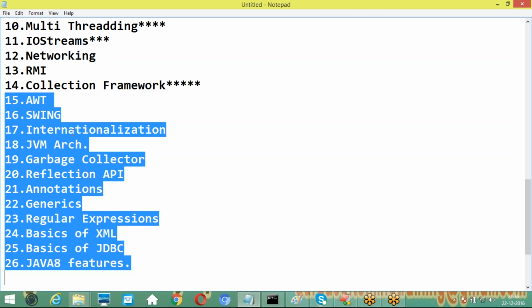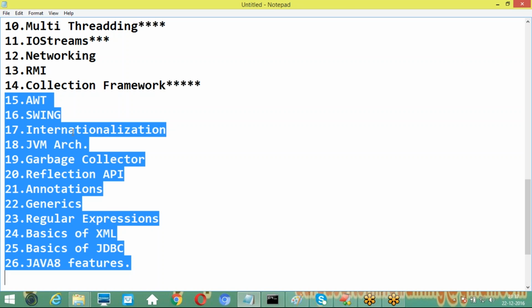But outside, in core Java, there are first 14 topics only. When they complete the first 14 topics, they will stop their batches also. But in my classes, not only the first 14 topics, the next 10 topics are totally my personal interest. I am going to take those last 10 topics clearly. So this is an added advantage to you if you are attending my classes. This is a very good syllabus, sir, what I prepared and am going to discuss here. The last 10 topics are my personal interest, to give complete awareness on core Java.